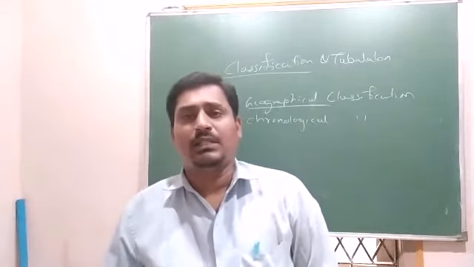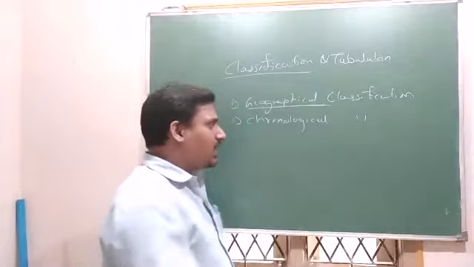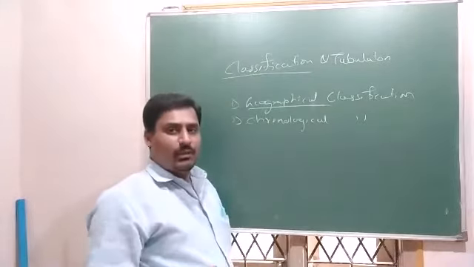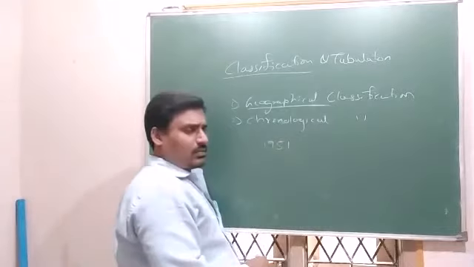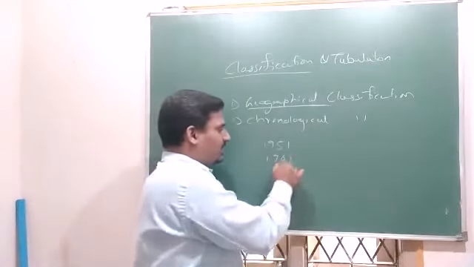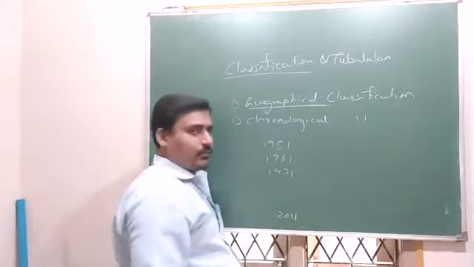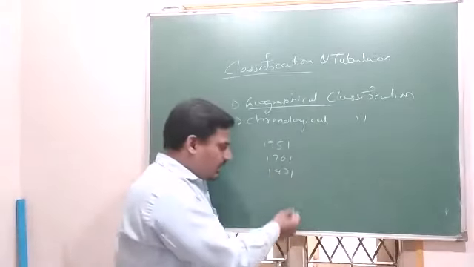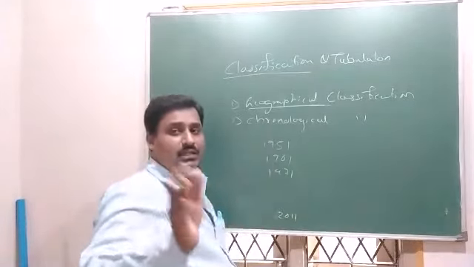So the best example is the population census conducted by the Indian government. Here, once in 10 years the data will be collected. So we can collect the data for 1951, 1961, 1971 till 2011. So here, in chronological order, based on the time period, the class data is divided.